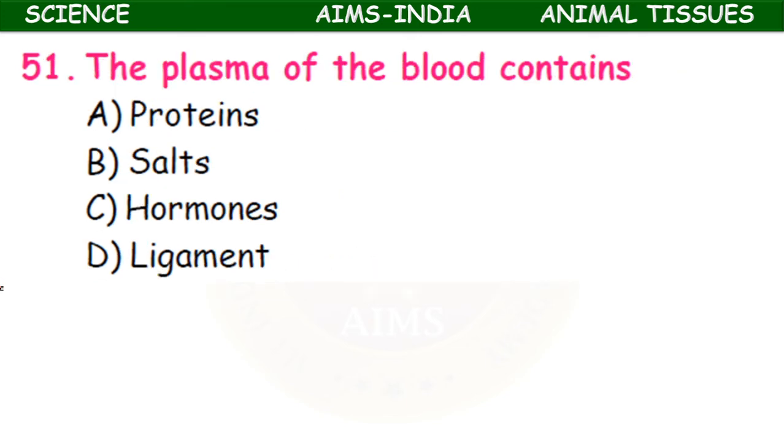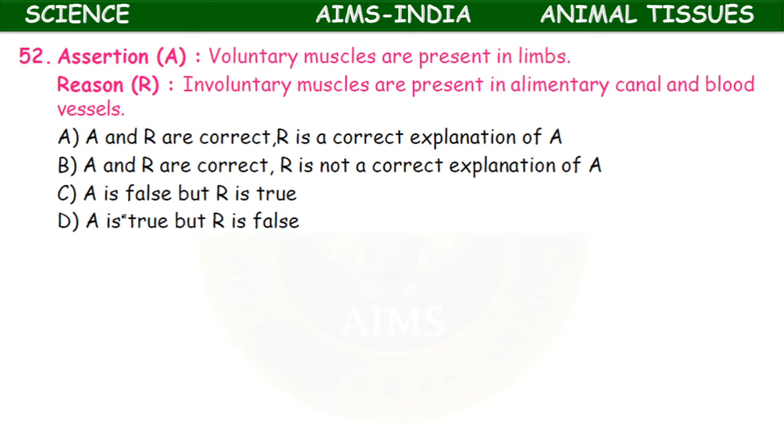Next, the plasma of the blood contains proteins, salts, hormones, ligaments. The plasma of the blood contains proteins, salts, hormones. Okay, multi-correct answer. Another assertion reason type. Voluntary muscles are present in limbs. Reason: involuntary muscles are present in the alimentary canal and blood vessels.